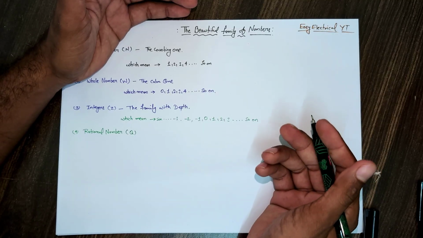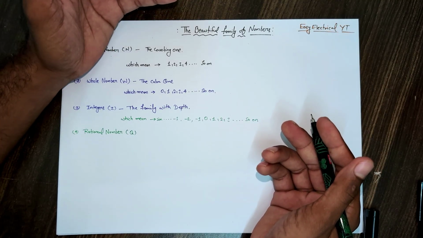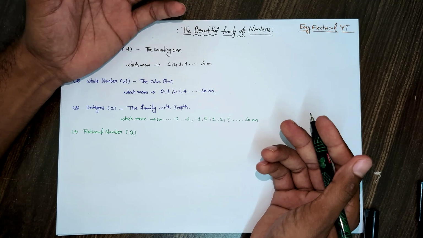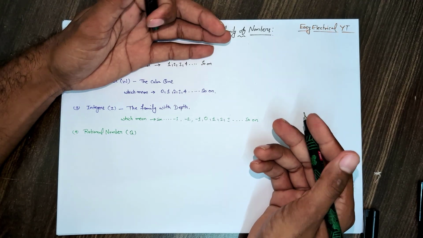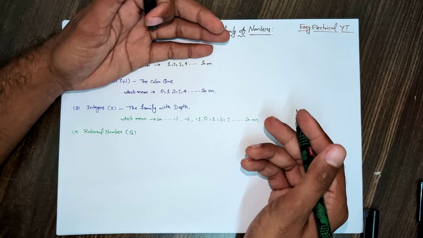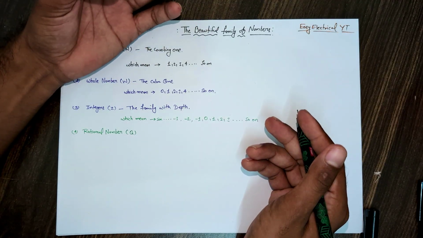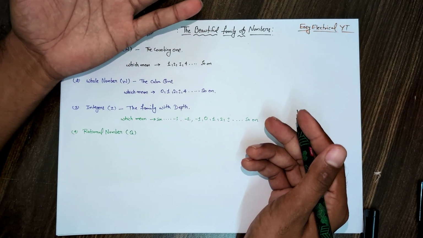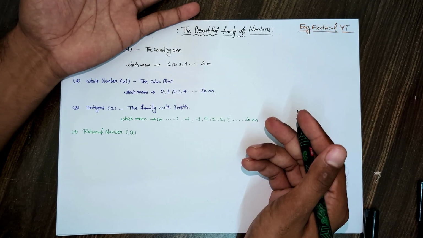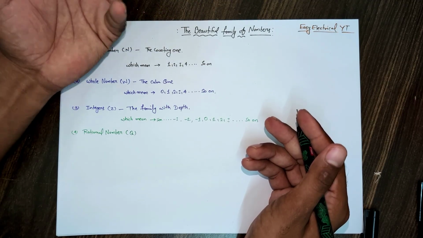But what about halves, quarters, decimals? So these are the rational numbers: numbers that can be expressed as fractions or decimals can be written as a rational number.